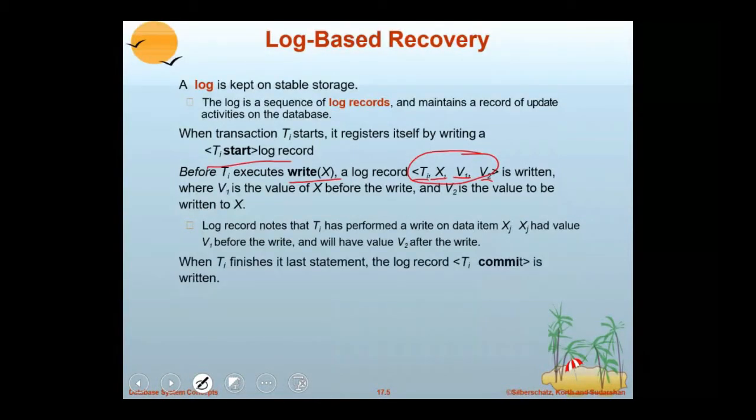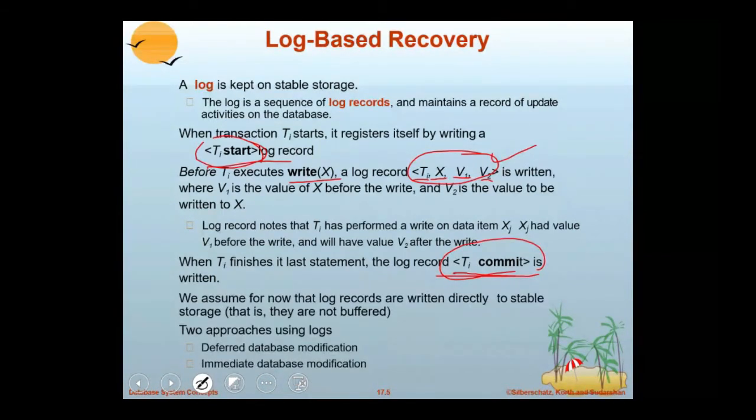Next, whenever Ti finishes, it writes a log called Ti commit, so that we know when the transaction was started, what updates it has made to the database system, and when the transaction committed. It means we know the complete information about a transaction. This information is useful if a failure occurs in the system.